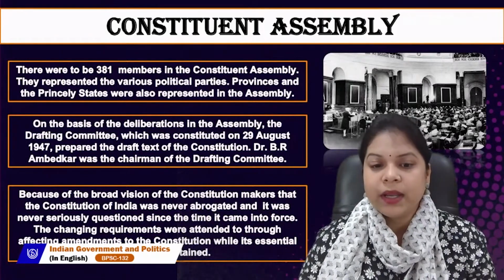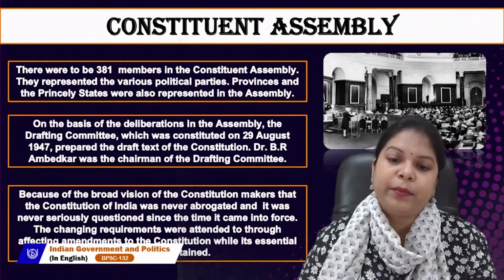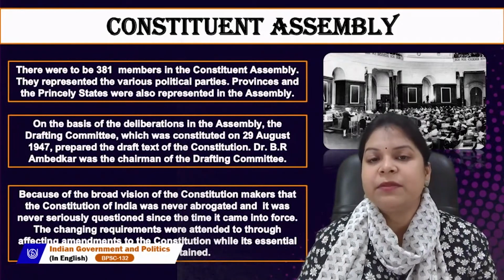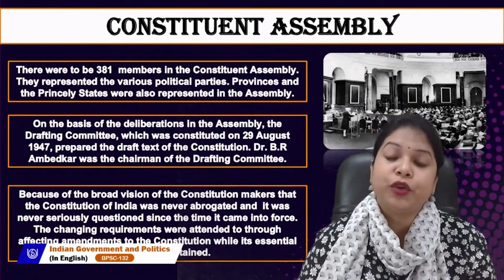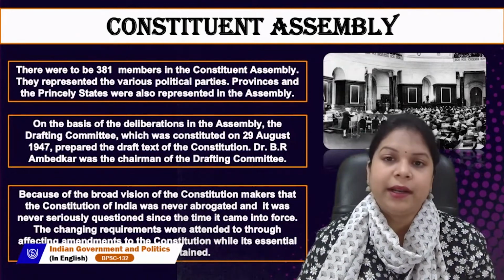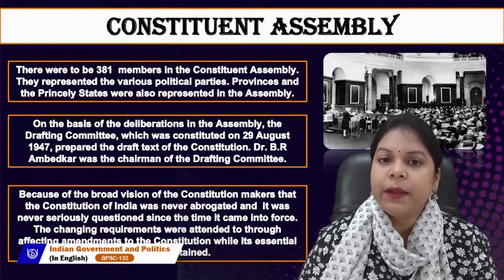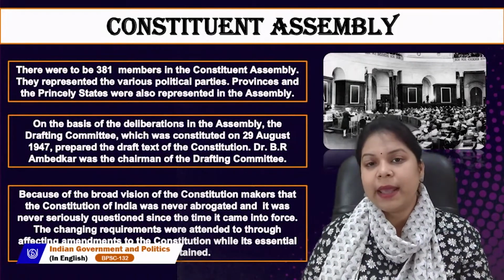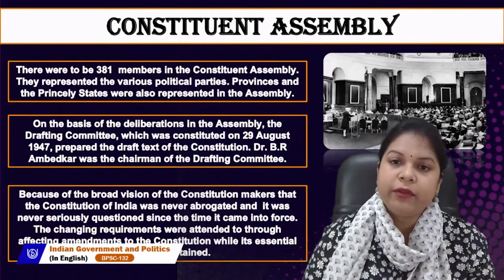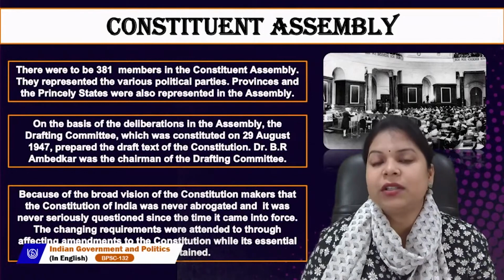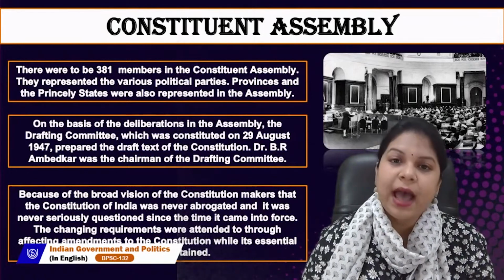It was also believed and discussed that with changing times there must be many requirements which should be added to the constitution, and something which should be deleted. So flexibility was given in our constitution through which we can amend it, and it was also required that the essential features of the constitution should not be hampered.